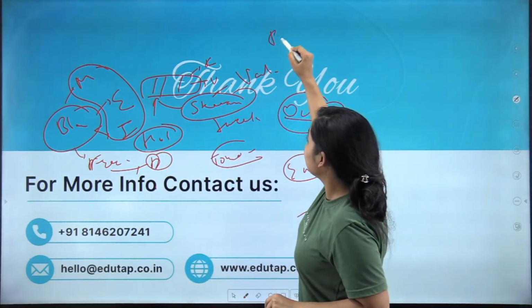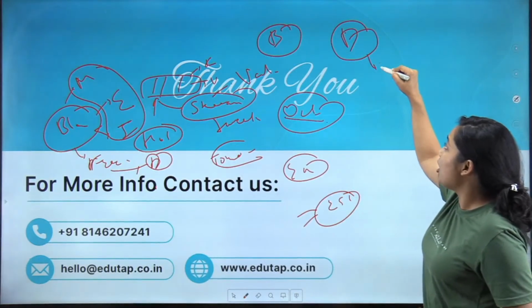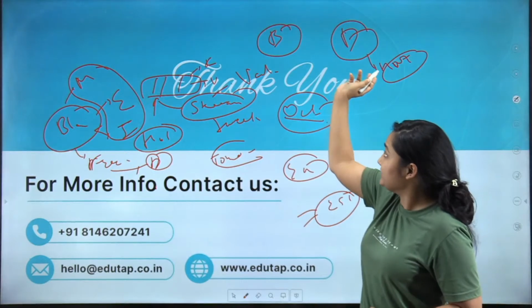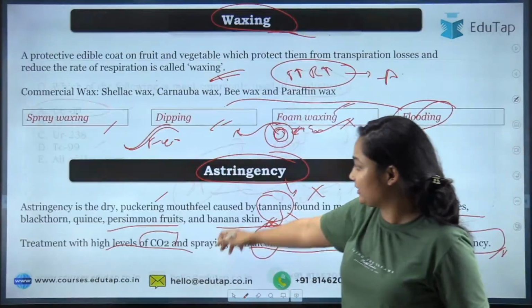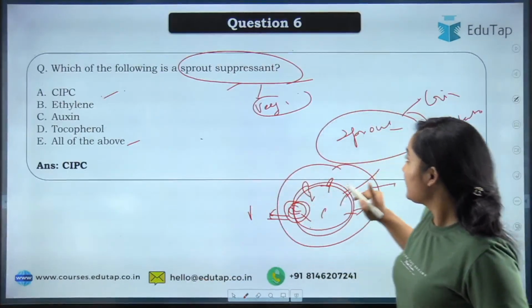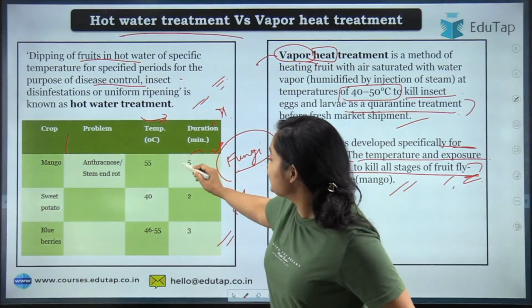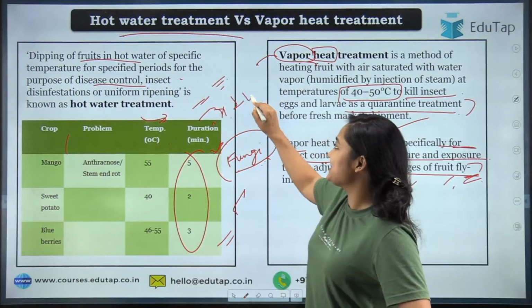So you will have to understand blanching and drying, what is the difference. When we talk about hot water treatment, first of all, the exposure time is long in this one, then the blanching. I think I have given the data, so let's quickly take a look. The duration in hot water you can see is in minutes, but blanching is less than a minute.